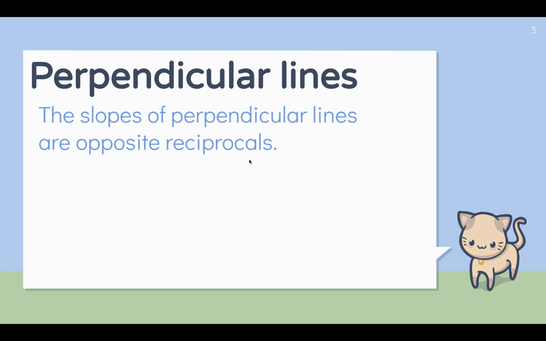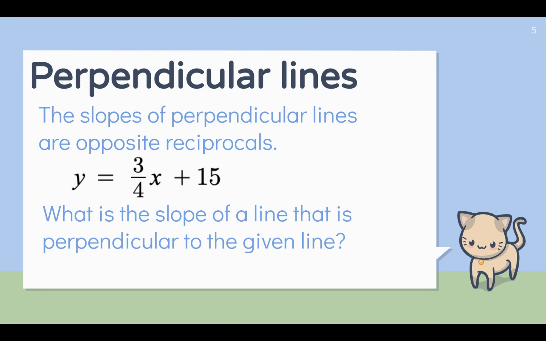Let's go ahead and look at an example. Here's our equation, y equals 3/4 x plus 15. What is the slope of a line that is perpendicular to this line? This slope is positive 3/4, so the opposite would be negative, and if you flip the fraction 3/4, you would get 4/3. So the slope of the perpendicular is equal to negative 4/3. Opposite reciprocal.